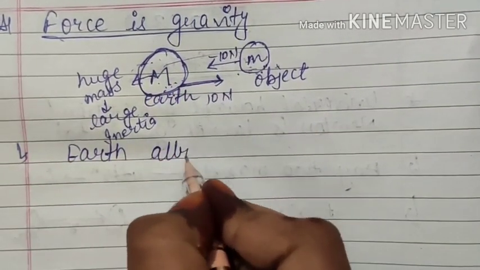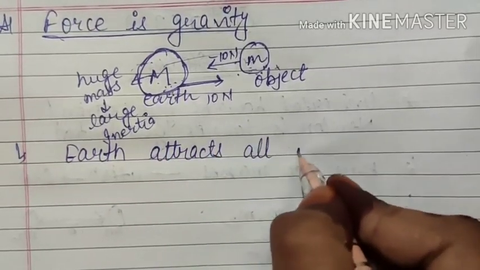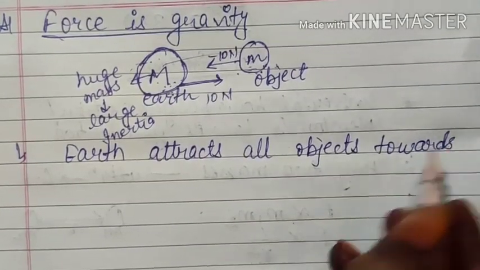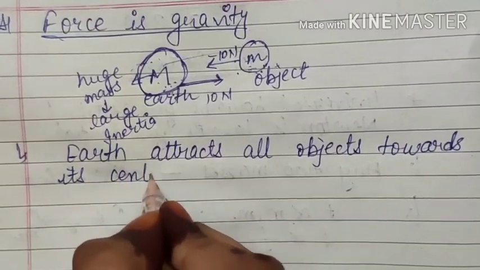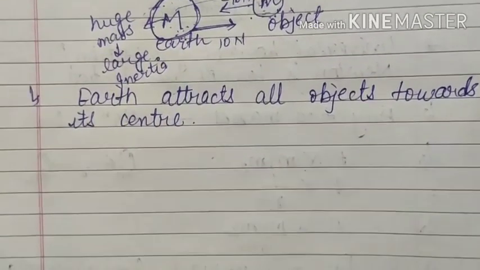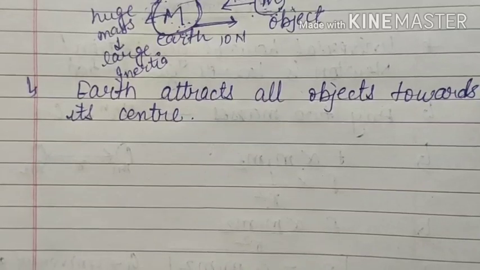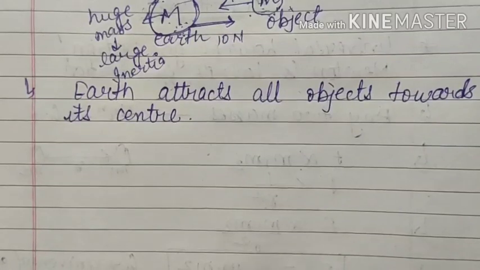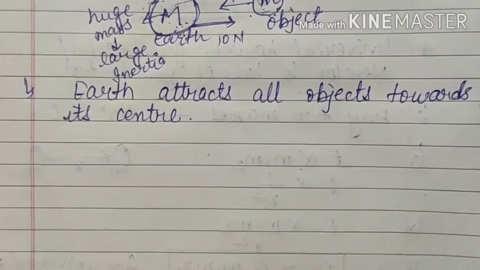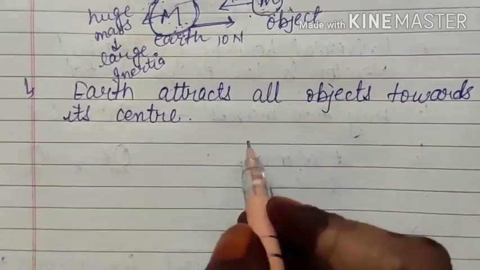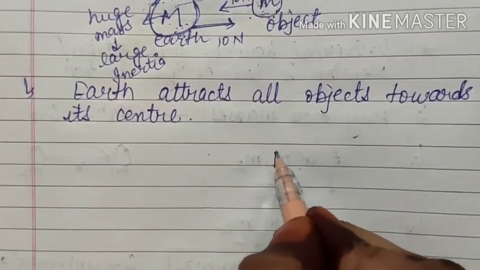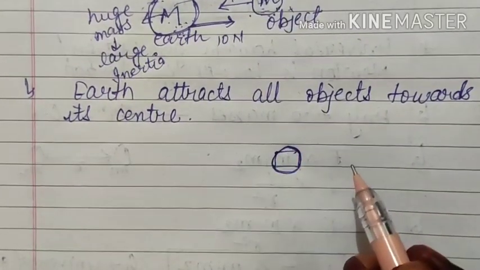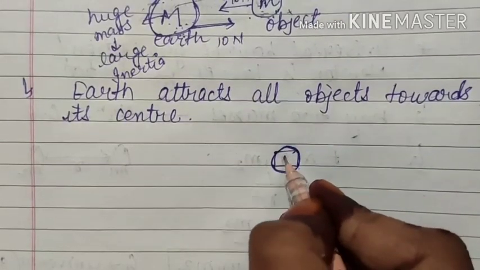Earth attracts all objects towards its center. This is also one important word here, towards its center, because the gravitational force or the force of gravity we consider to be at the center of the Earth. Okay, and that force of attraction is known as force of gravity, that we know. Here the center of the Earth will be below the surface of the Earth, and you can consider it as spherical. Exactly, it is not spherical, but still you can consider it. So we are saying towards the center.